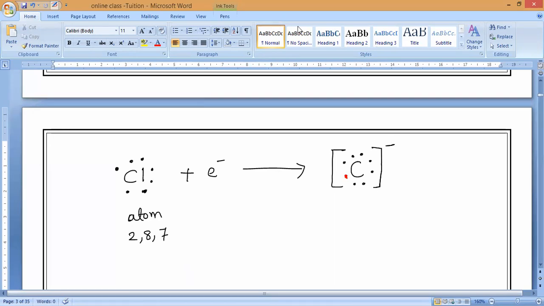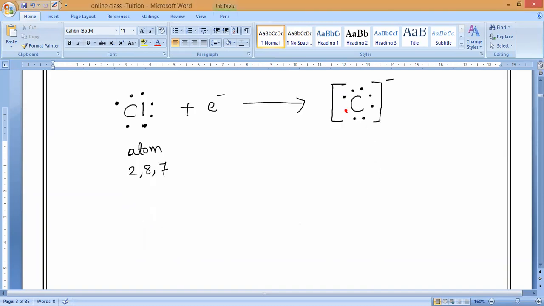Correct? Yes or no? So what should we call this? Ion. And the electronic configuration is 2, 8, 8. Yes, guys? That's all.